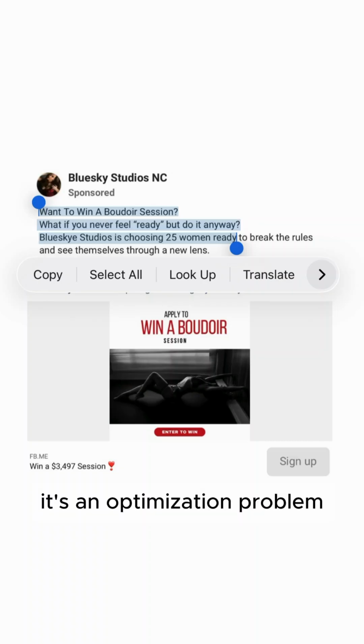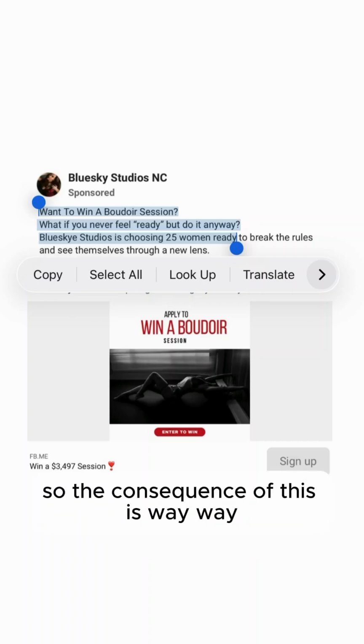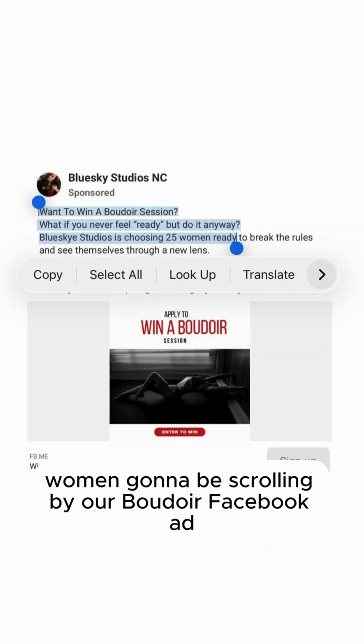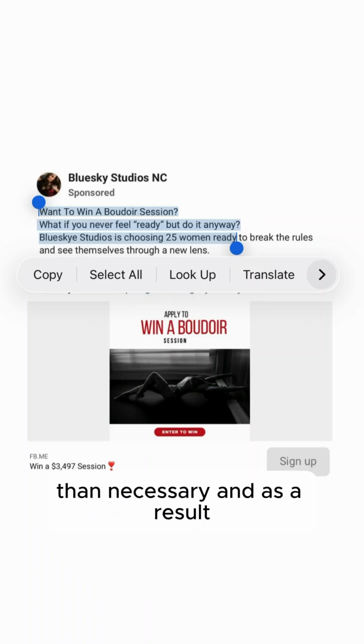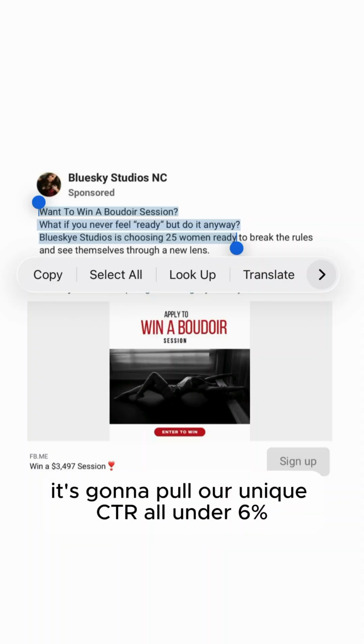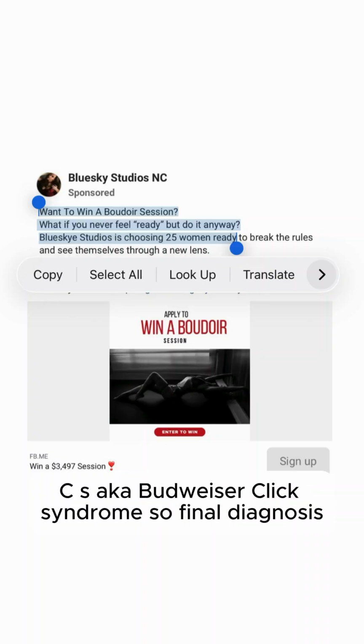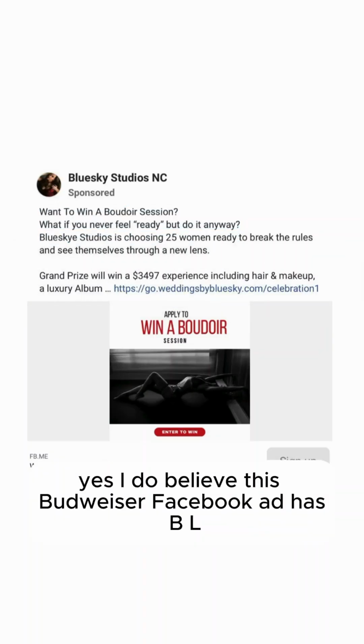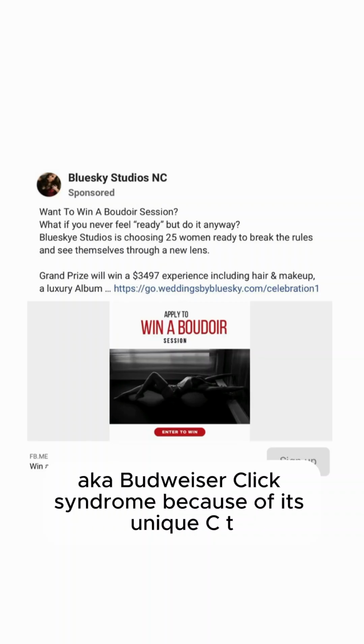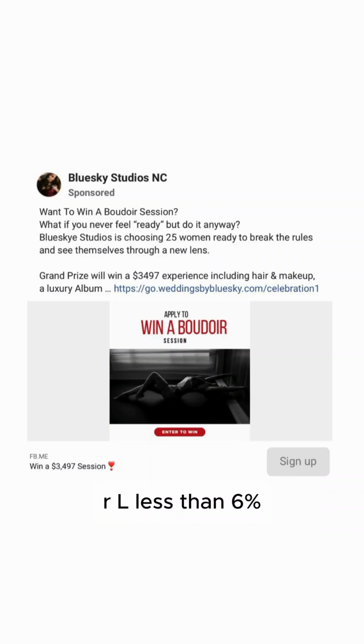It's an optimization problem. So the consequence of this is way, way, way more women going to be scrolling by our Boudoir Facebook ad than necessary. And as a result, it's going to pull our unique CTRL under 6% and actually increase the probability that we have BLCS, aka Boudoir low click syndrome. So final diagnosis, yes, I do believe this Boudoir Facebook ad has BLCS, aka Boudoir low click syndrome, because of its unique CTRL less than 6%.